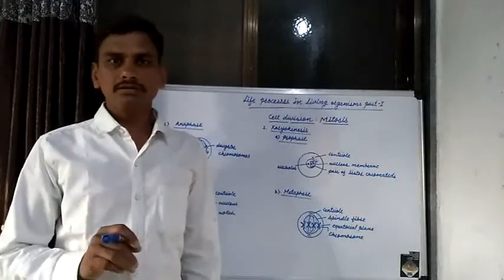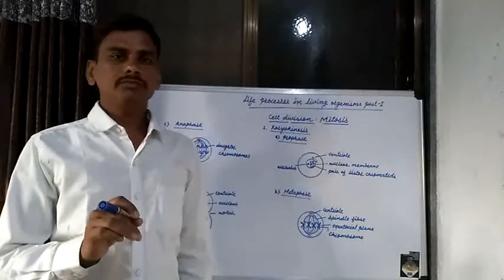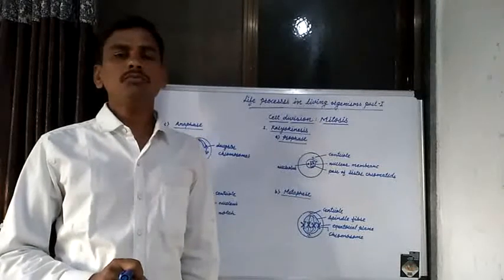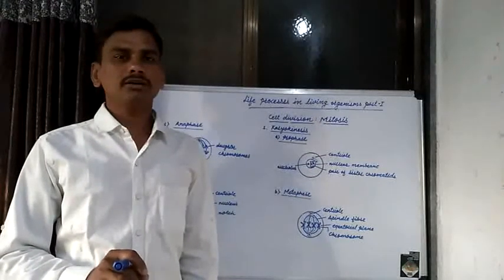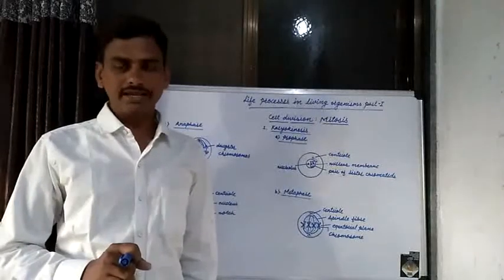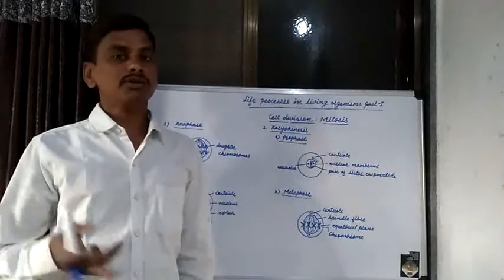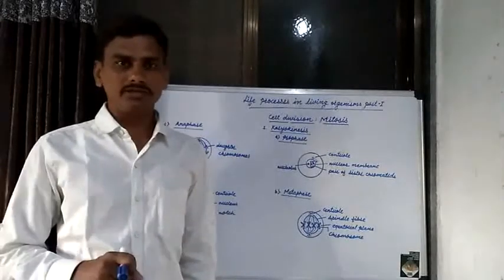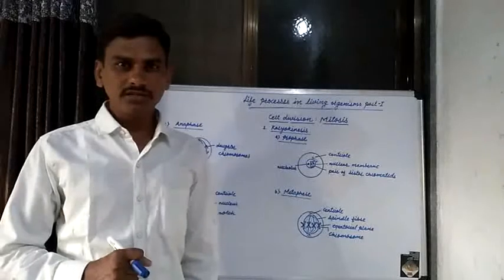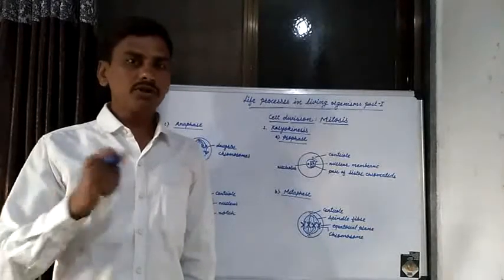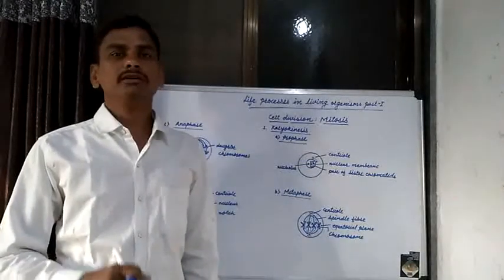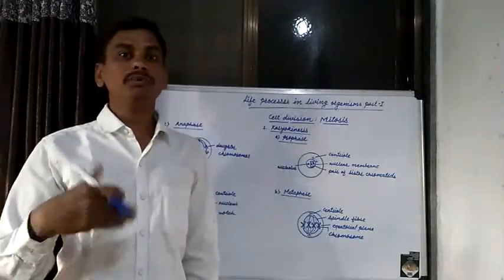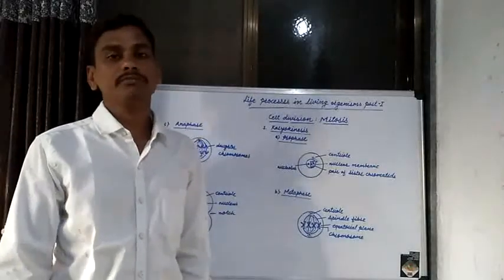In this chapter, we study different life processes in living organisms. The most important life process in living organisms is energy production. How is energy produced in different living organisms? How is energy produced in microorganisms, in plants, in animals, and in human beings?